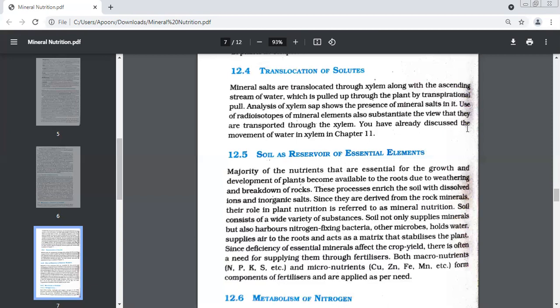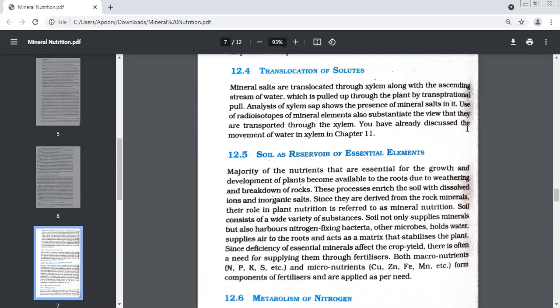And we also said the water movement is unidirectional or multidirectional? Unidirectional. Is it upward or downward? Upward. So minerals are moving with water and water moves upwards. That means your minerals are also going to move upwards only. So minerals also go along with water in a plant in the upward direction.